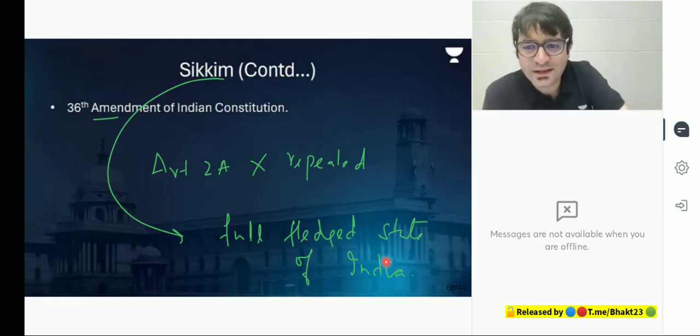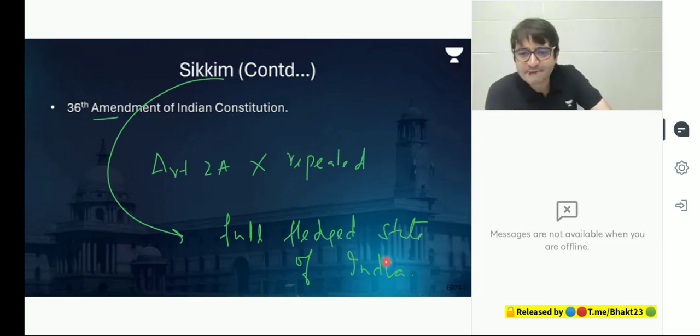Why does Sikkim not become a union territory? Because that's how you negotiate. That's the policy of the government. No questions? J&K reorganization also tomorrow.